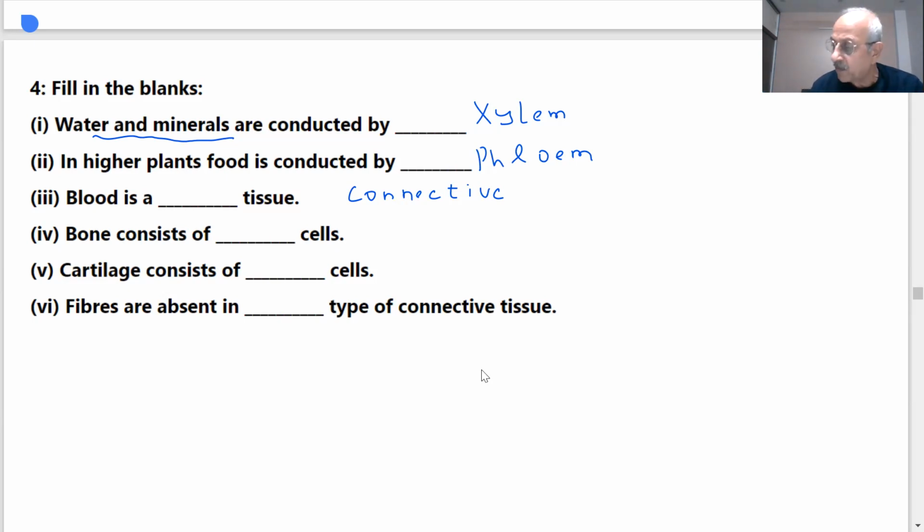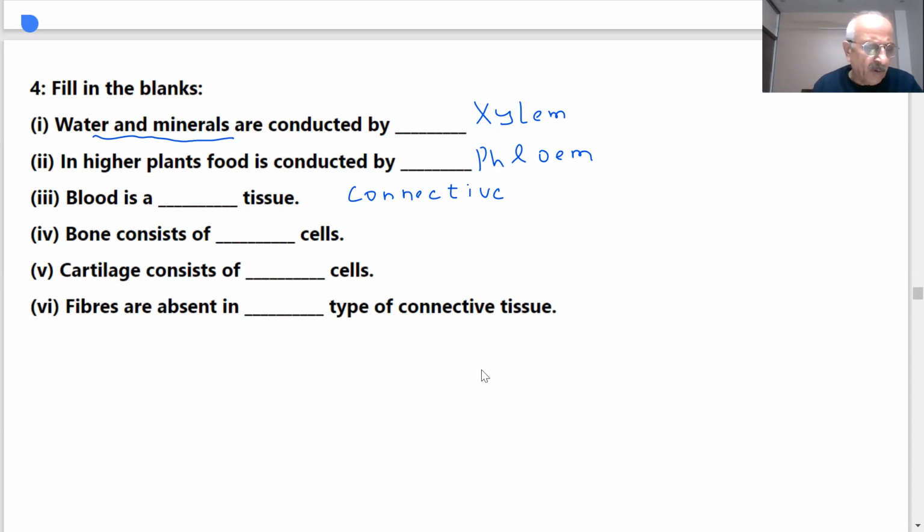Find the name of the bone cells. There are four different types of cells present in the bones.